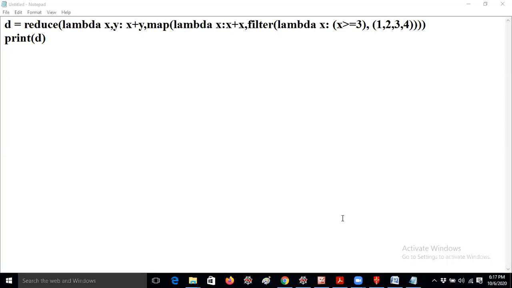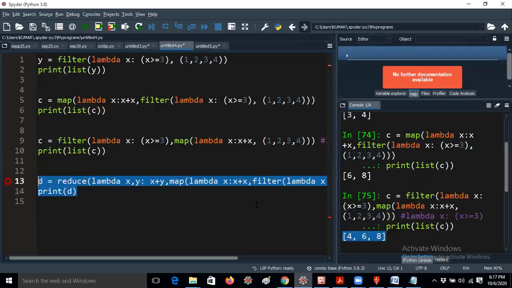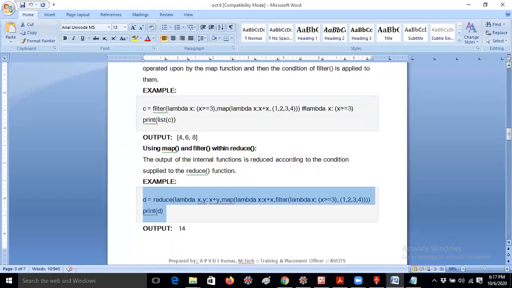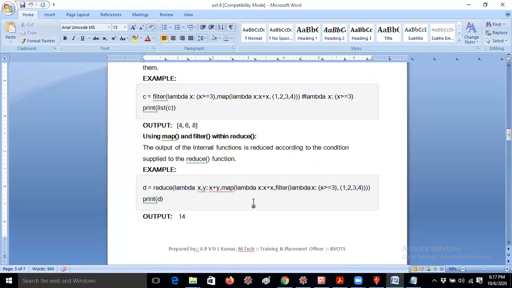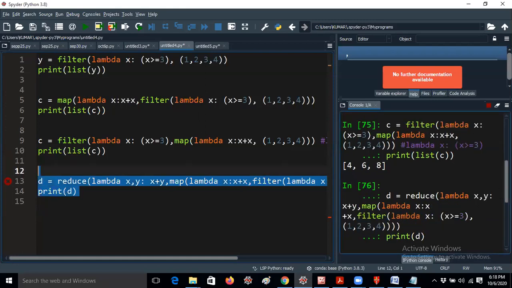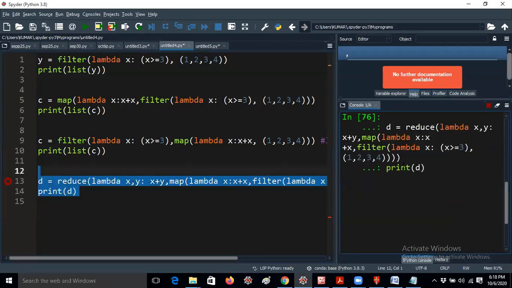So the answer is exactly 14. Okay, the answer is exactly 14. So this is the last example. So I'm very happy now. So now let me explain how it works. But let me run this here first. How I am getting 14, I will tell you guys. Okay, it is not returning anything. Okay, no problem. I will move to the notepad.